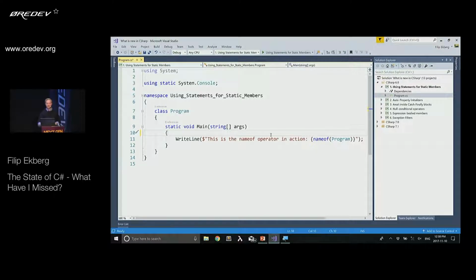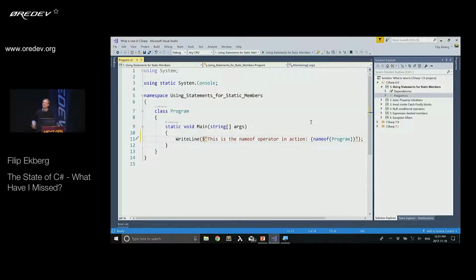And then we see some other things in here, which is also new. We have something called string interpolation. String interpolation means that we add this $ sign here in the start, which is the same way that we do when we add the @ symbol. When we have the @ symbol in front of a string, it means that it's not going to escape backslashes, for instance. But with string interpolation, whenever we find curly braces, like we have here to the left, it's going to evaluate the expression inside that. It's really just going to convert this into a string.Format. So instead of us having to write string format and then have a placeholder and then have the parameter after, this is just a nicer way to do that.